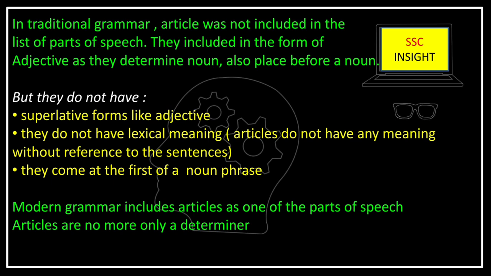So that's why in modern grammar, article is included as one of the parts of speech. So hence article is no more only a demonstrative adjective or determiner, it is also included in the parts of speech. And now in modern grammar rules, there are 9 parts of speech, that is noun, pronoun, verb, adjective, adverb, preposition, conjunction, interjection, and the last one is article.